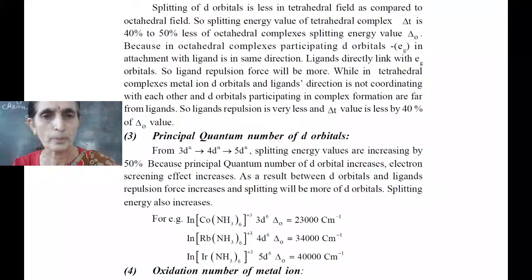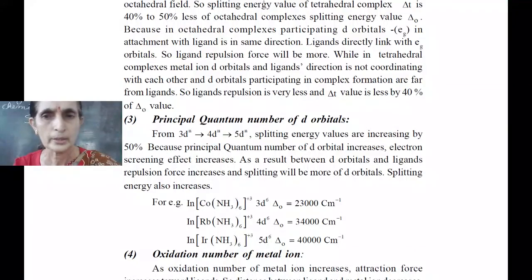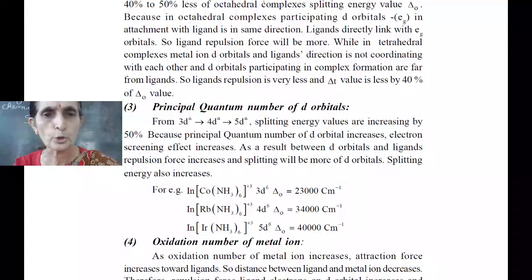Now, principal quantum number: from 3 to 4 to 5, there is an increase in the energy of d orbitals due to the spreading effect.